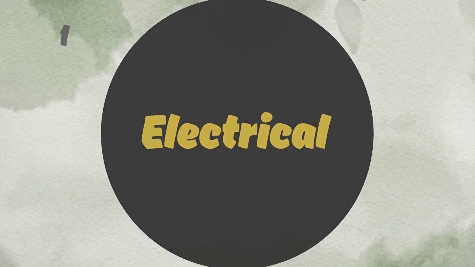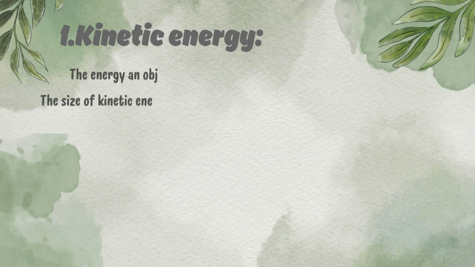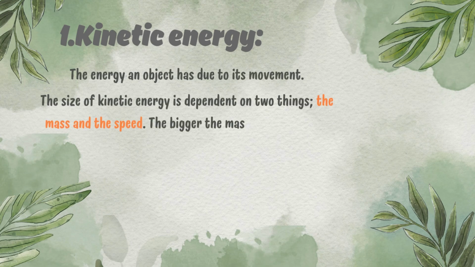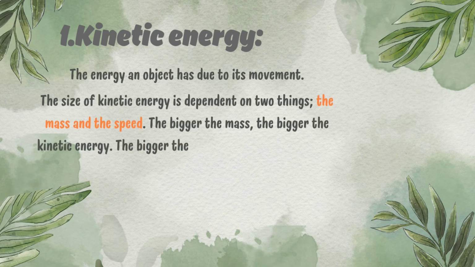Types of energy. First, kinetic energy, the energy an object has due to its movement. The size of kinetic energy is dependent on two things, the mass and the speed. The bigger the mass, the bigger the kinetic energy. The bigger the speed, the bigger the kinetic energy.